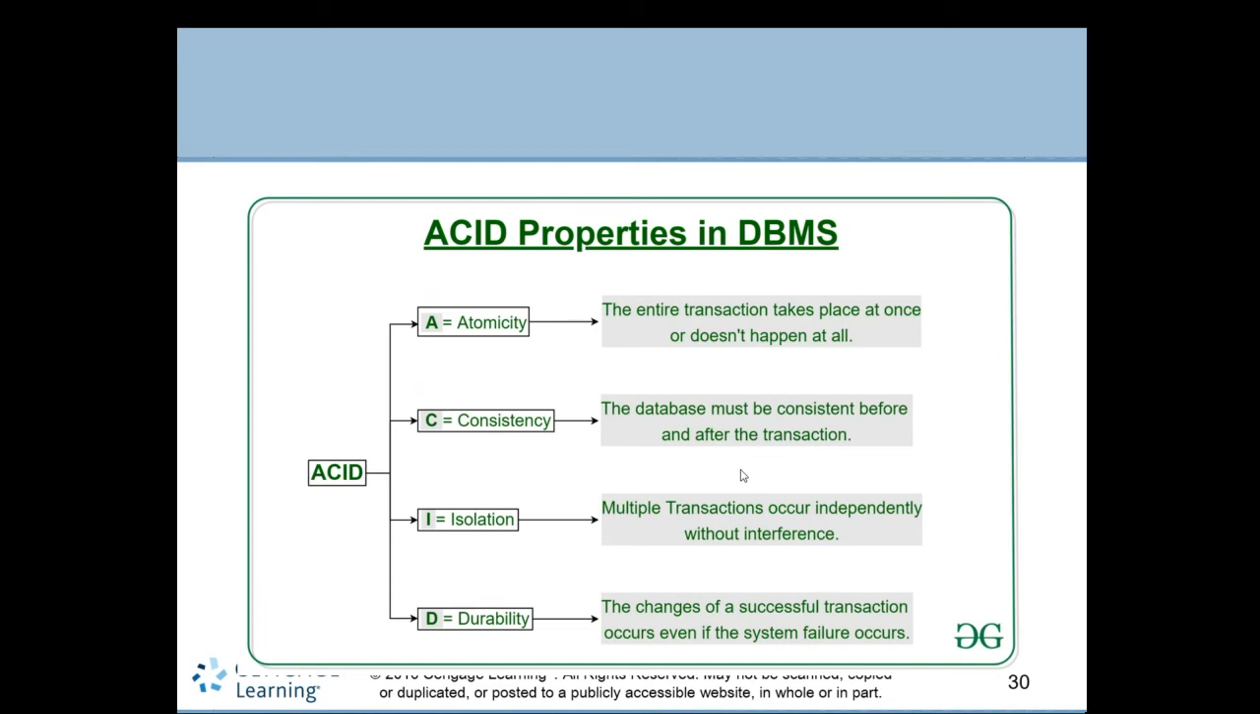Okay, durability: changes of a successful transaction persist even if the system fails. It means you have successfully done the transaction, then unfortunately the system fails. The database makes sure that once the system is restored, it should have committed the transaction, whatever transaction was done by the users. So even with a system failure, the transaction must be successfully implemented or committed, right?